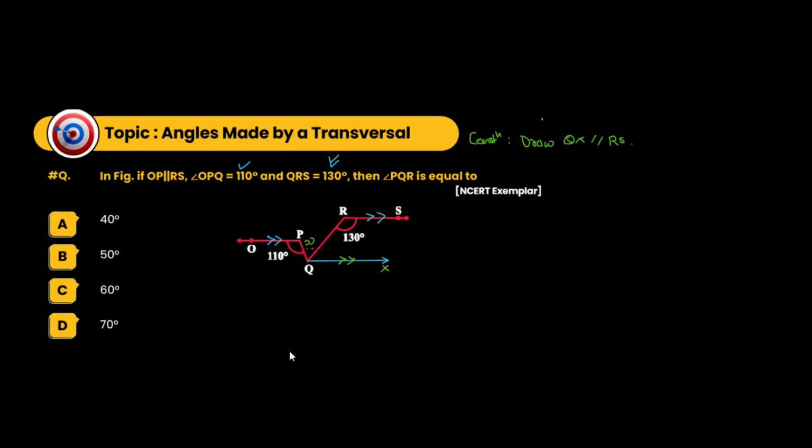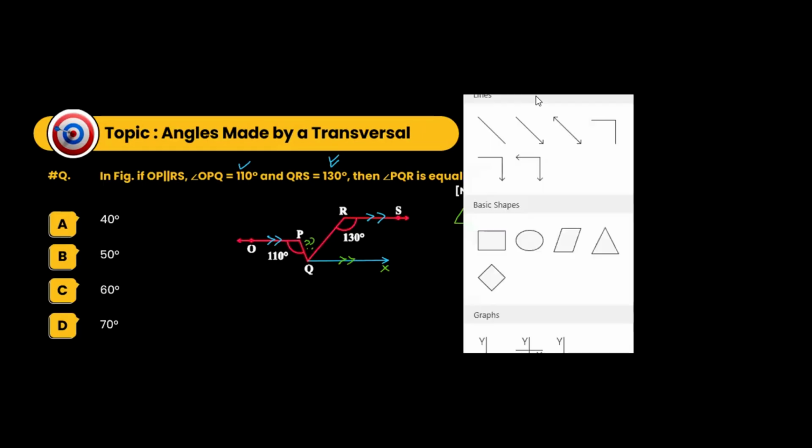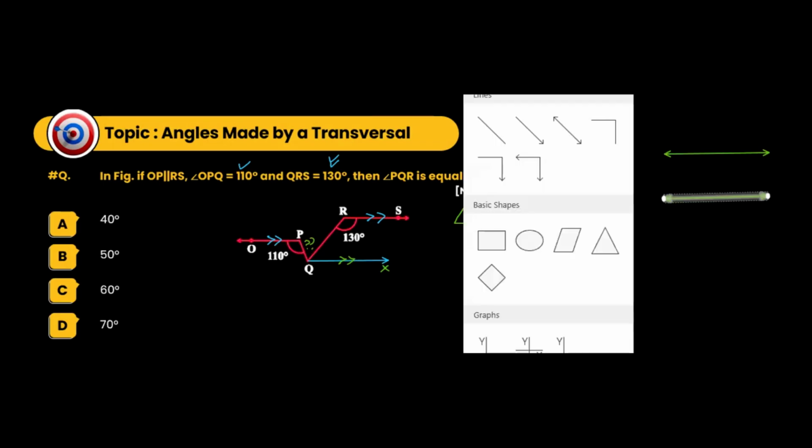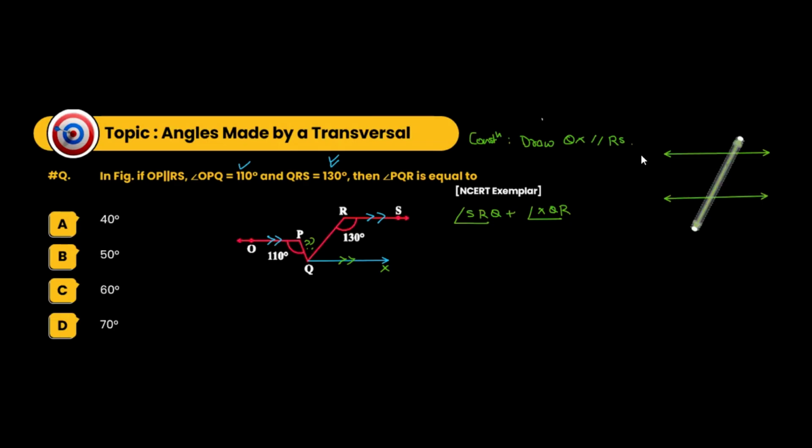Now we can say that angle SRQ plus angle XQR. If you remember, we had discussed that, let's say these are two parallel lines and we are drawing a transversal here.